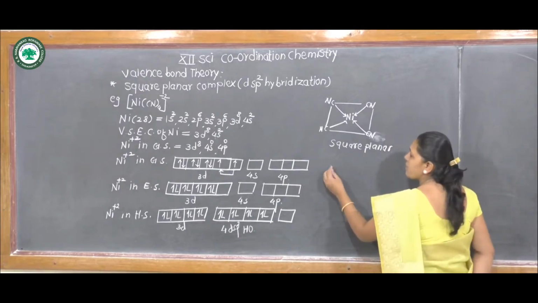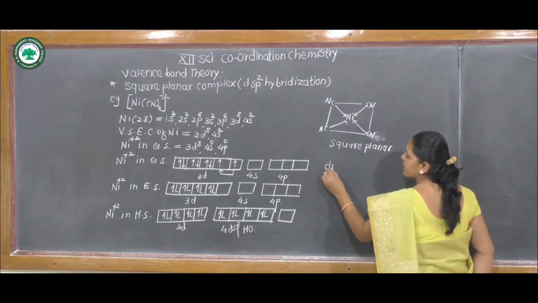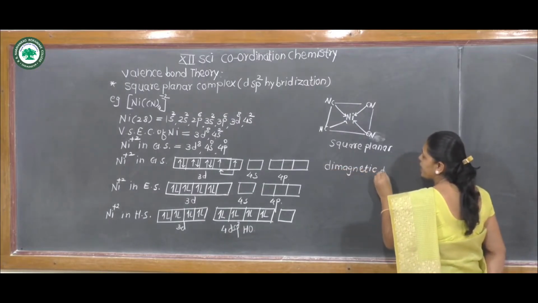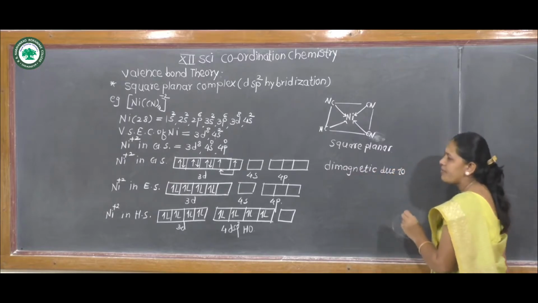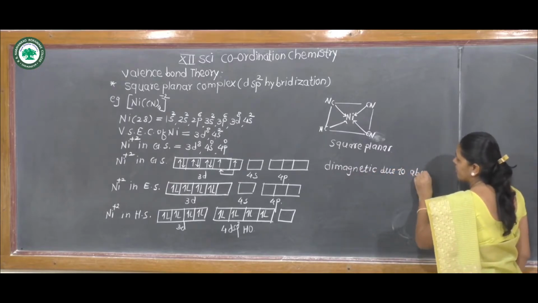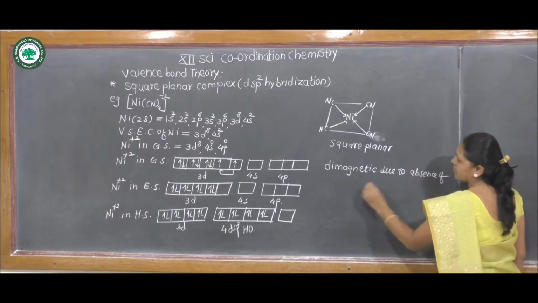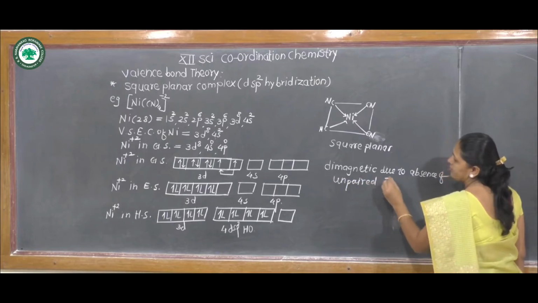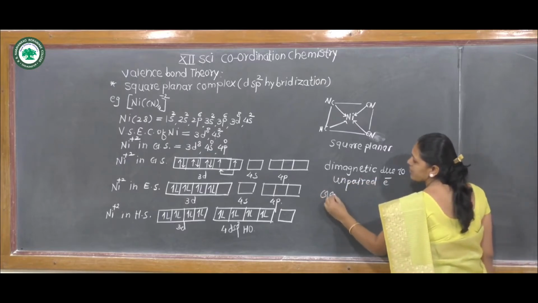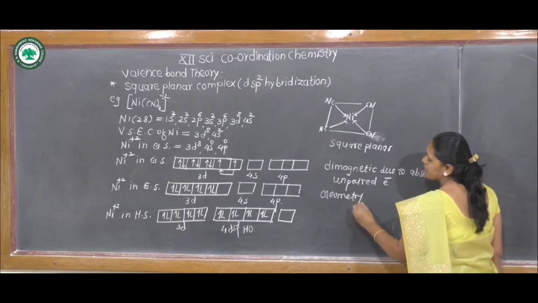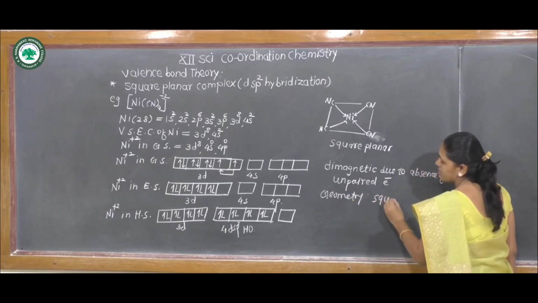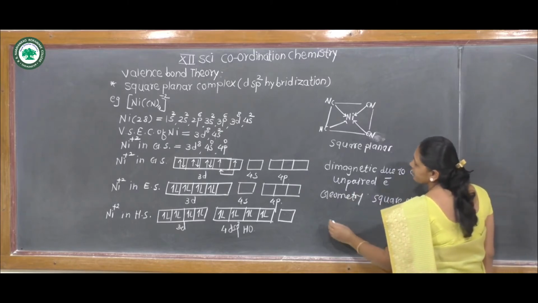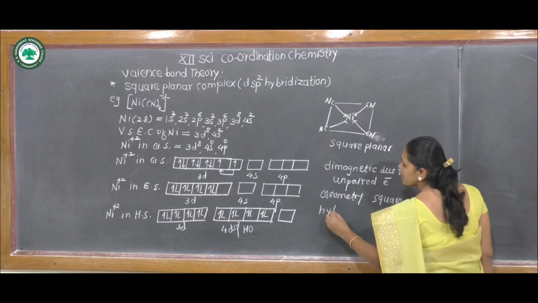Therefore, this complex is diamagnetic, due to the absence of unpaired electrons. The geometry is square planar and the hybridization is dsp2.